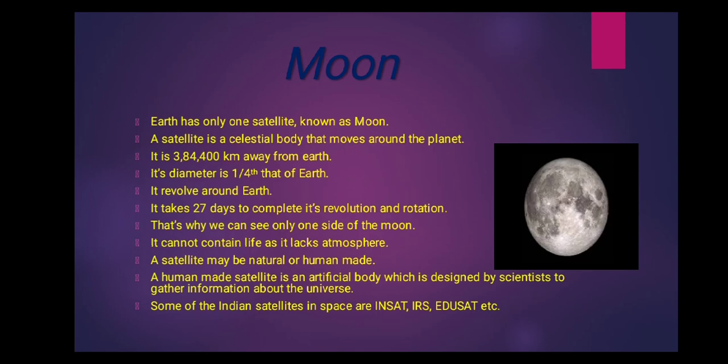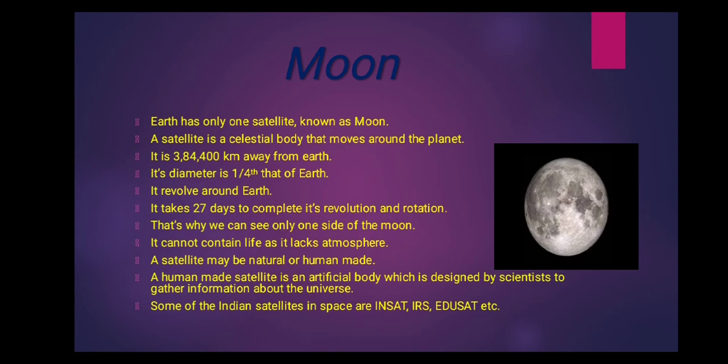Like that, some celestial bodies move around a planet. Such celestial bodies are known as satellites. A satellite may be natural or human made. Natural means nature has provided these satellites which move around the planet.